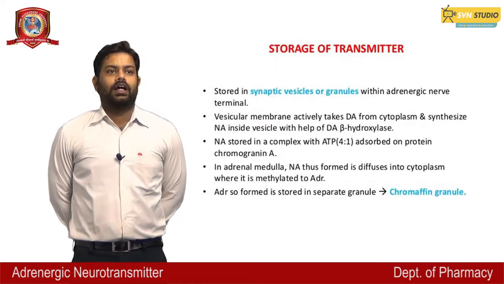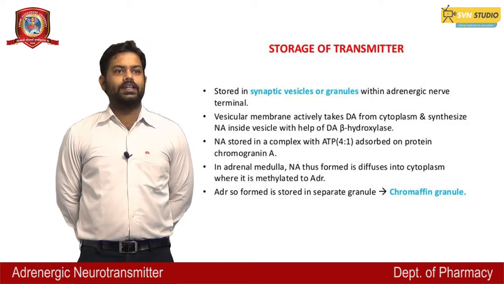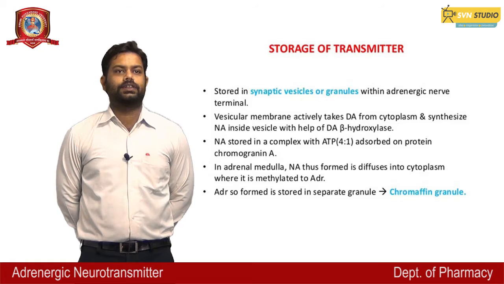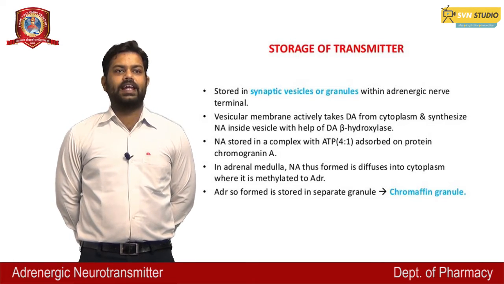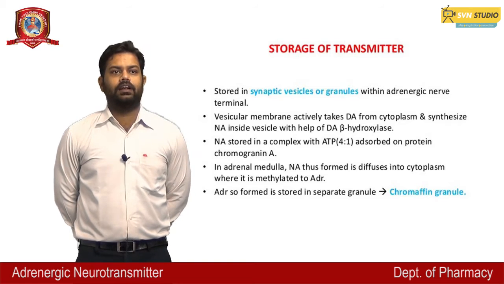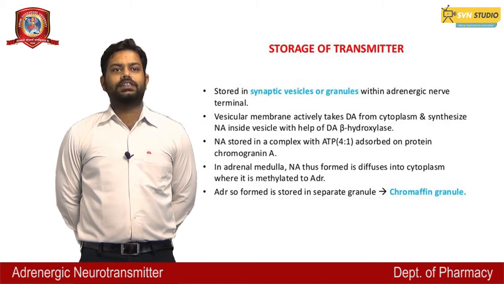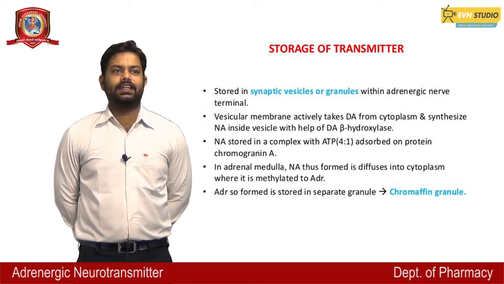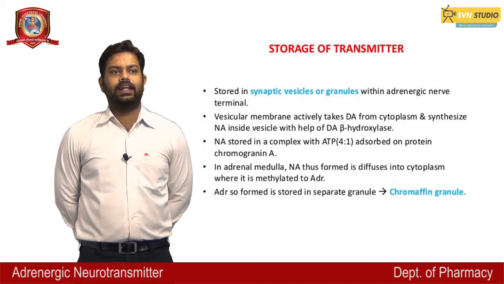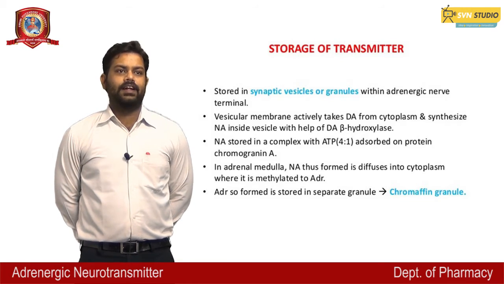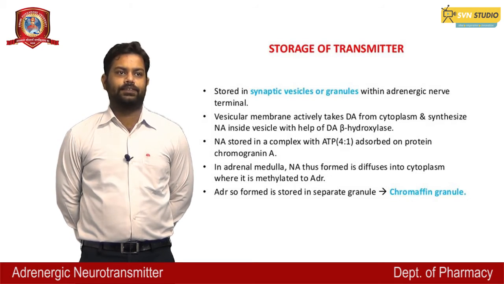Storage of transmitter: stored in synaptic vesicles or granules within the adrenergic nerve terminal. Vesicular membranes actively take DA from the cytoplasm and synthesize NA, that is noradrenaline, inside vesicles with the help of dopamine beta hydroxylase.